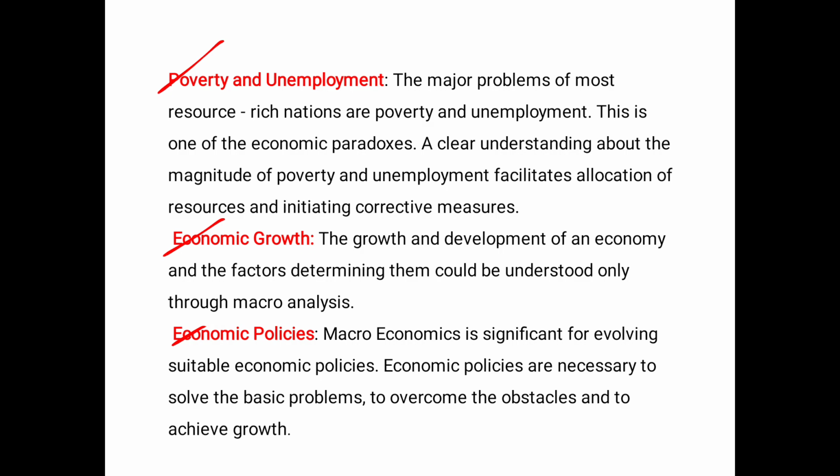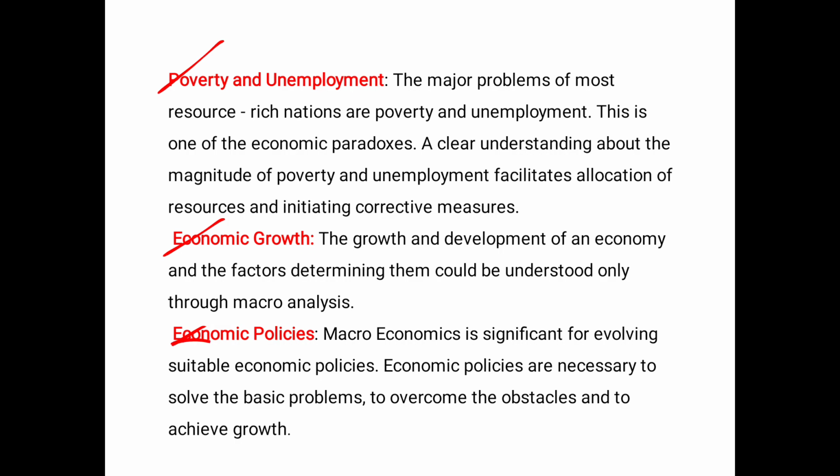Next one is economic growth. The growth and development of an economy and the factors determining them could be understood only through macro analysis. So by studying macro analysis, we can know the growth of our country. Previously we have seen, we can find out which are the countries affected by poverty, which are the countries facing lots of unemployment problems. All this we can analyze with the help of macroeconomics.